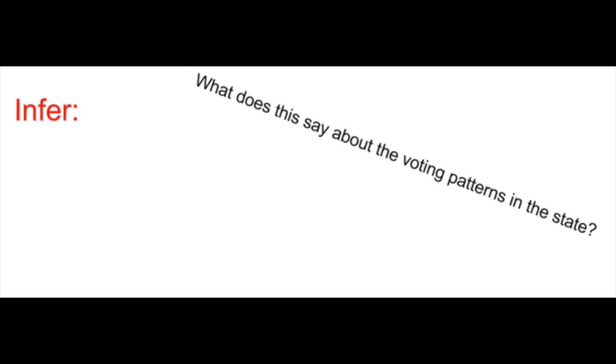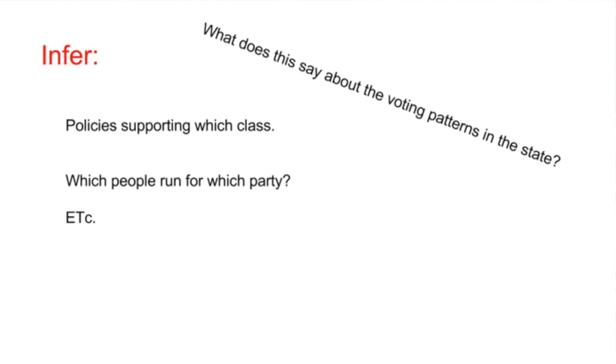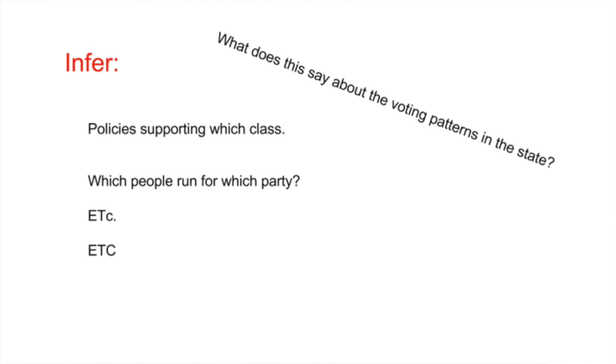What does this say about the voting patterns in the state? We can infer that richer people tend to vote Democrat and poorer people tend to vote Republican. If this assumption is true, we could draw many conclusions about the two parties, their policies drawing the support of which class, and what sort of people run for which party, and so forth. However, already this is false.